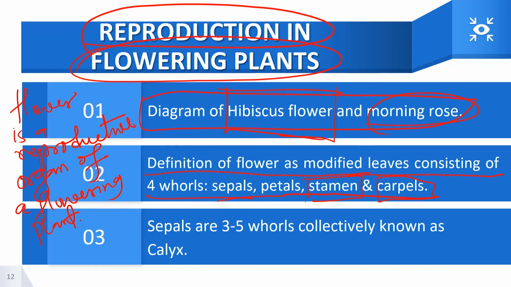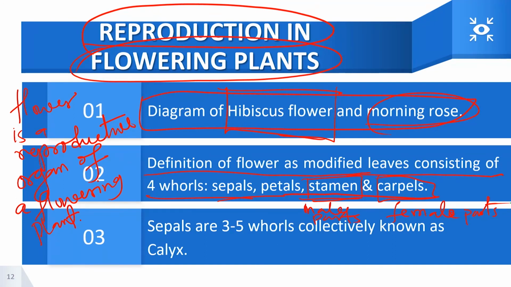The stamen are the male parts, while the carpels are the female parts of the flower. The male parts are collectively known as the stamen, while the female parts are collectively known as the carpels.